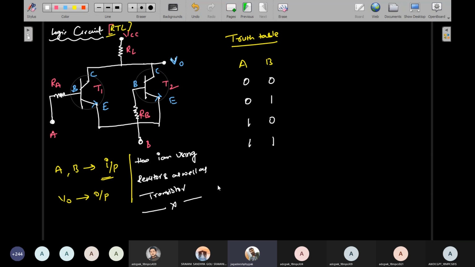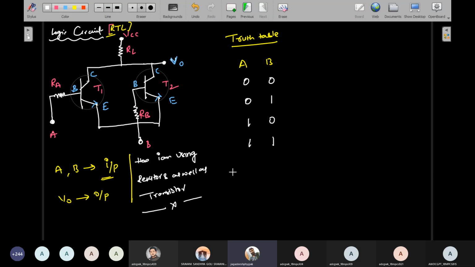Students, actually this is the logic circuit. Here I am using resistors as well as transistors, so this is the transistor configuration, and at the same time resistors are used. According to the truth table, which input is given to A and B, and then what final output will come? So let's start with case one.